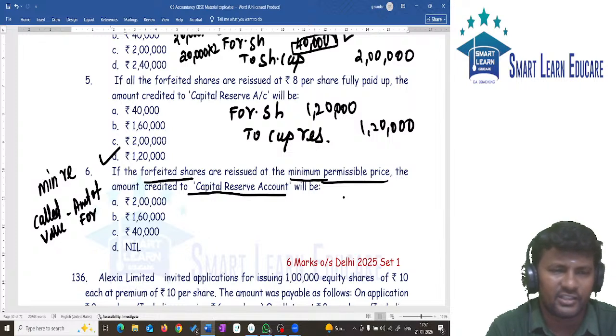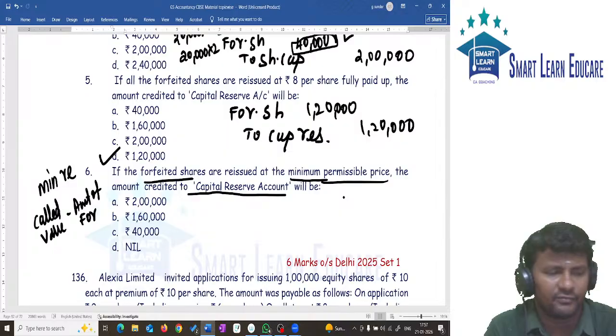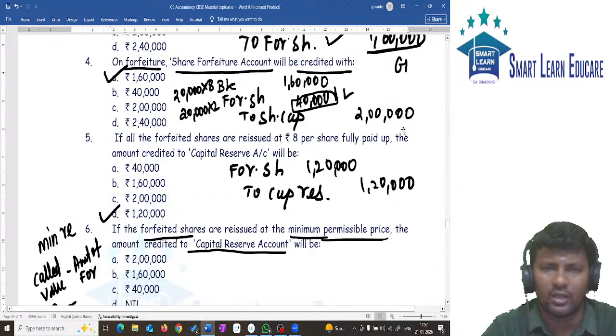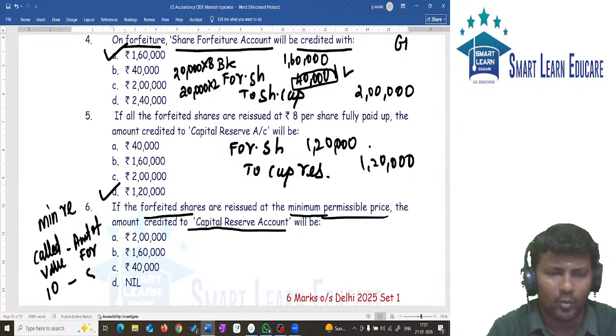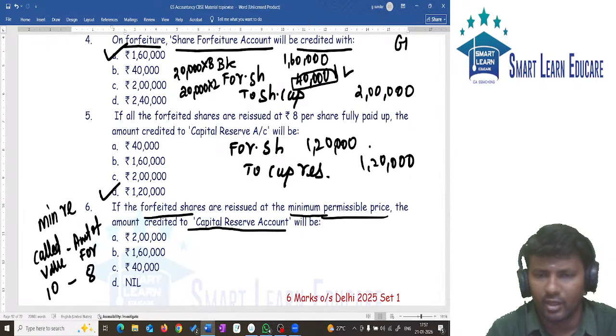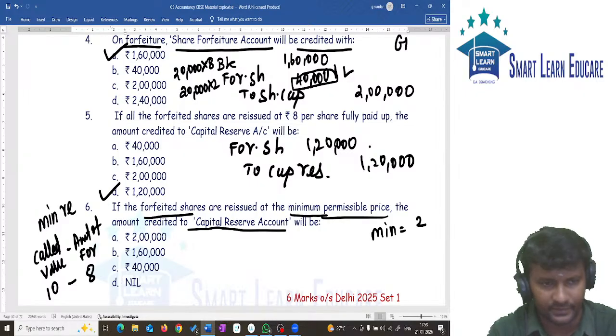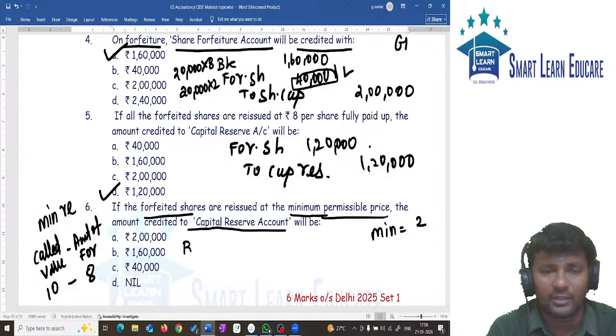The answer is very easy, but still we will understand it logically. First, called up value in this question is 10. What is the amount of forfeiture? Per share, how much is the gain? 8 rupees is the gain. So what is the minimum reissue price? Minimum reissue price is 2 rupees. So what entry would we have passed? We would have passed the entry: bank account debit, forfeited shares account debit to share capital.